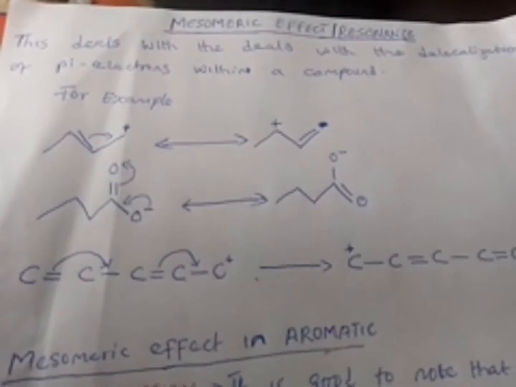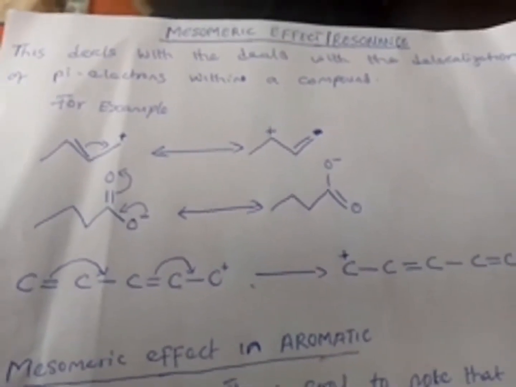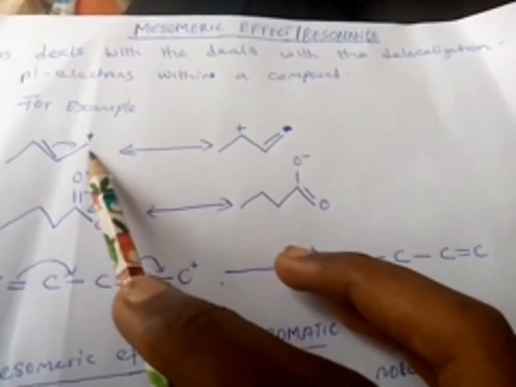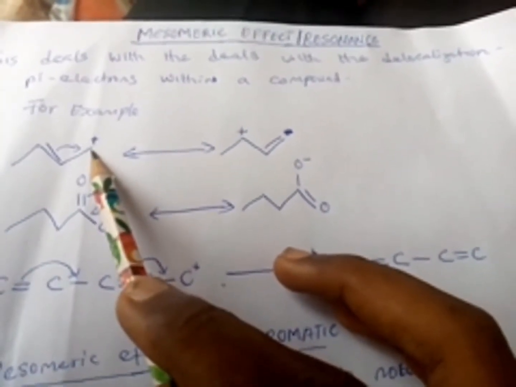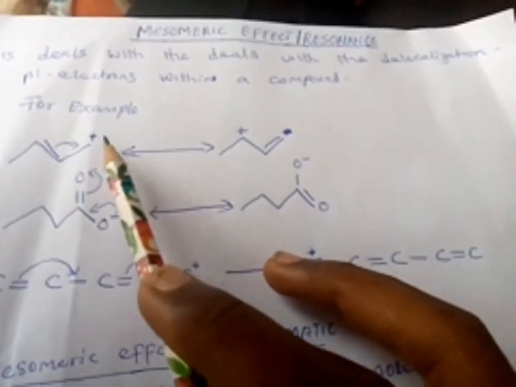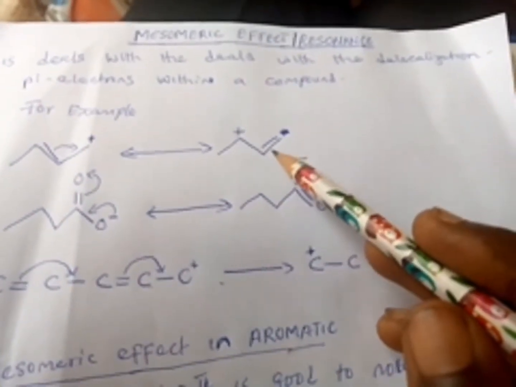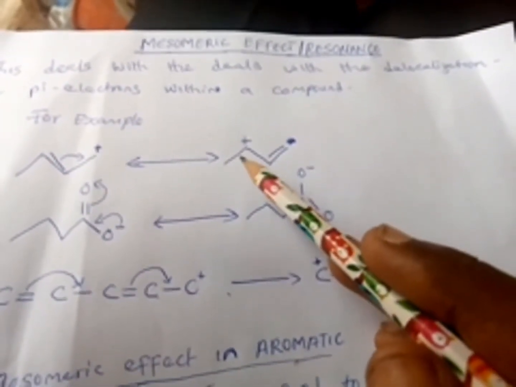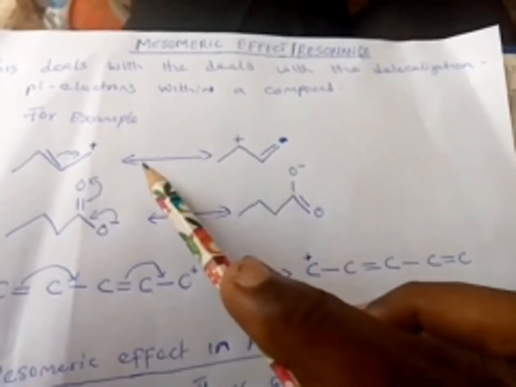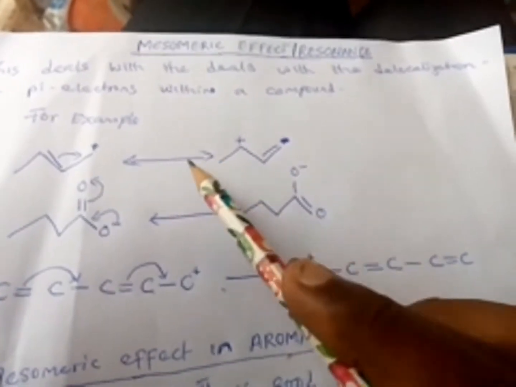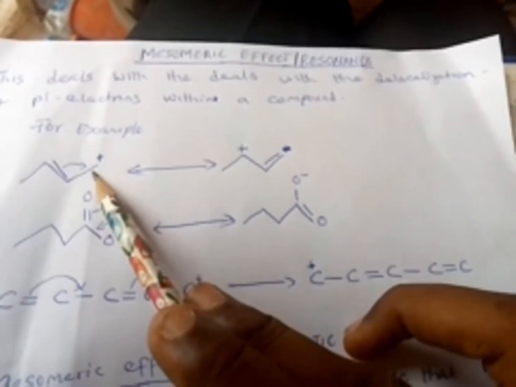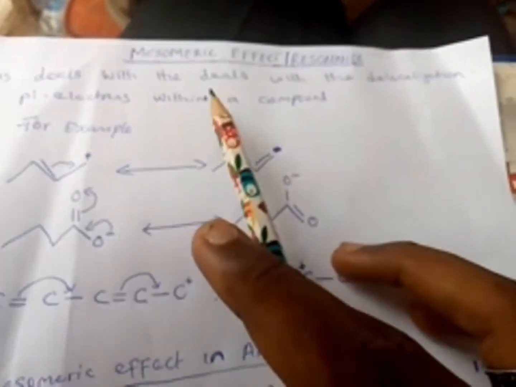Now, for example, if you watch, this is a compound. This place is highly unstable, because it is positive. So this place is rich, so it will transfer this bond to this side. By the time it transfers the bond to this side, this place becomes stable and this place becomes unstable. After some time, this bond will come back to this place. That's why you see the arrow is facing both front and back, meaning it will change to this form, and after some time it will change back to this form, just to make the compound stable.